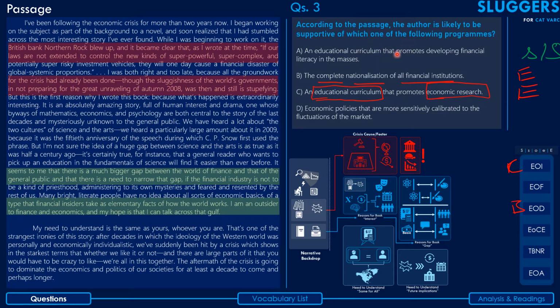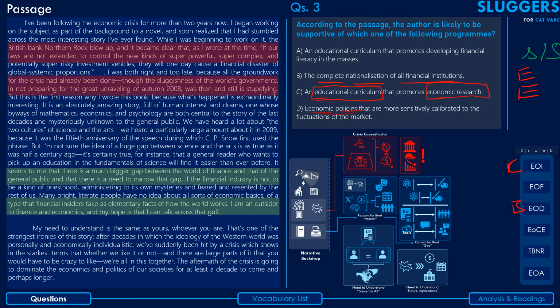The first option is something the author has been quite vocal about towards most of the later part of the passage. So even though this comes near to the point of reference, first of all, it is not completely well paraphrased from what the author says in the passage, because it says economic policies that are more sensitive.